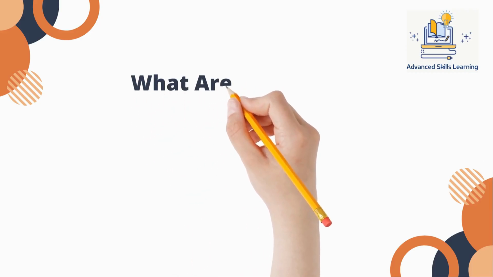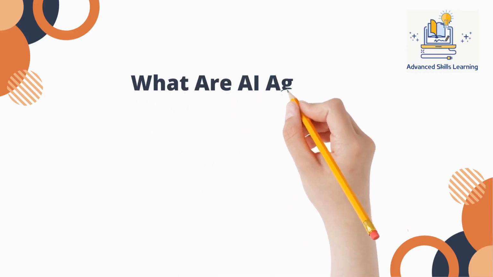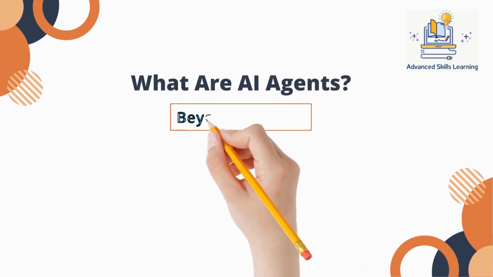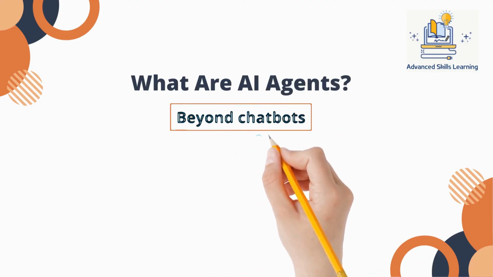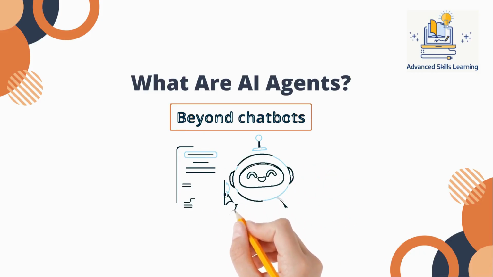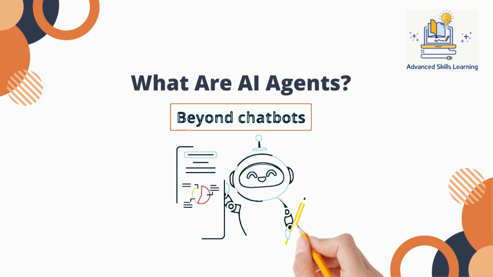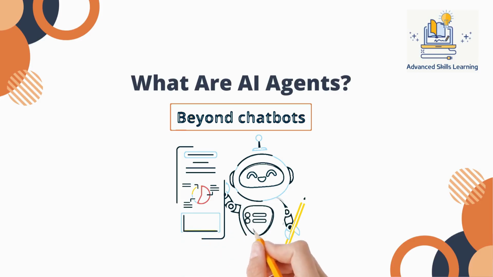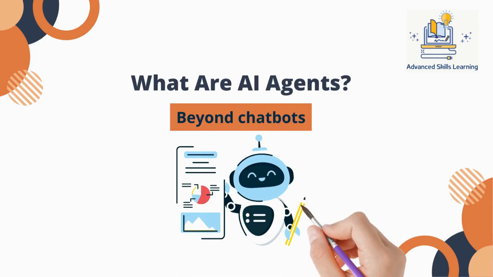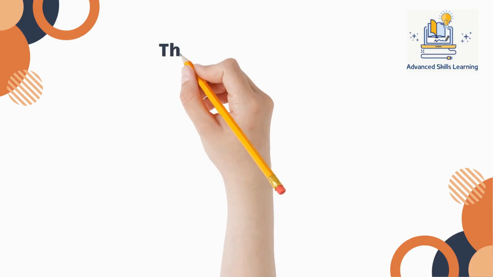When most people hear the term AI, they still picture a chatbot, a system that waits for a prompt, generates a response, and then stops. This interaction model is familiar, easy to demo, and often good enough for simple use cases. But it's also the reason many Gen AI systems feel impressive in isolation and frustrating when you try to use them for real work. Chatbots are fundamentally reactive systems.